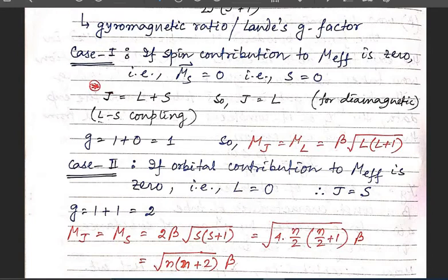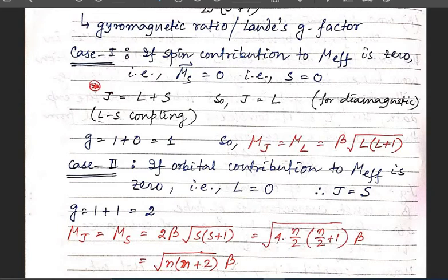In the first case, if the spin contribution to mu effective is 0, that means mu S is 0, that means S is 0. So obviously in that case J is equal to L. That is applicable for the diamagnetic complexes, and in that case the value of g is 1, that means the value of mu J is equal to mu L, that is equal to beta root of L into L plus 1.